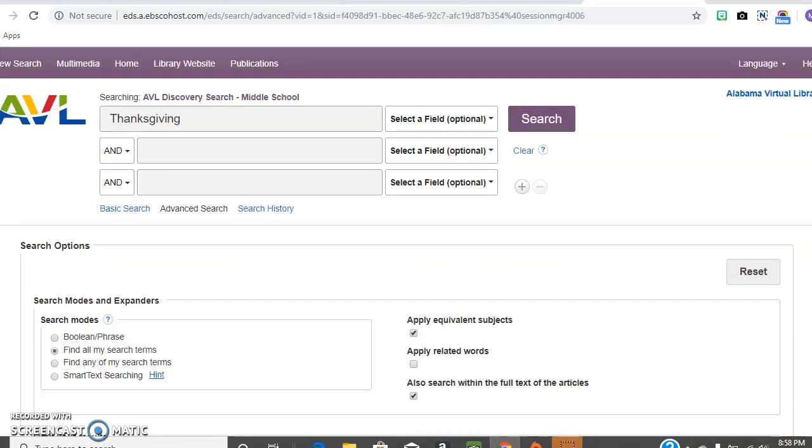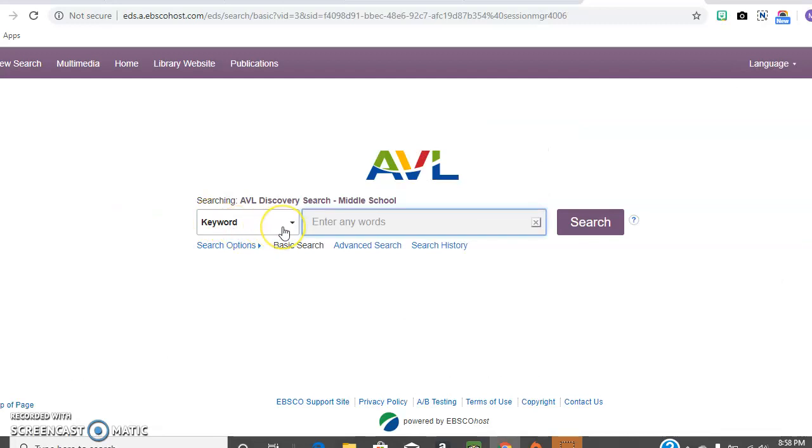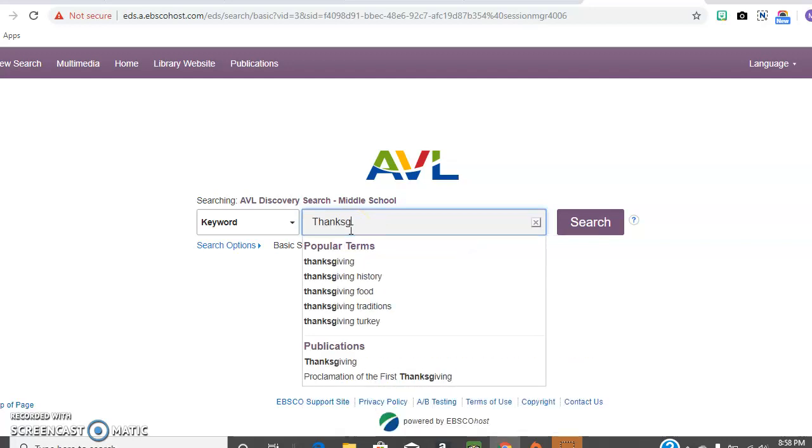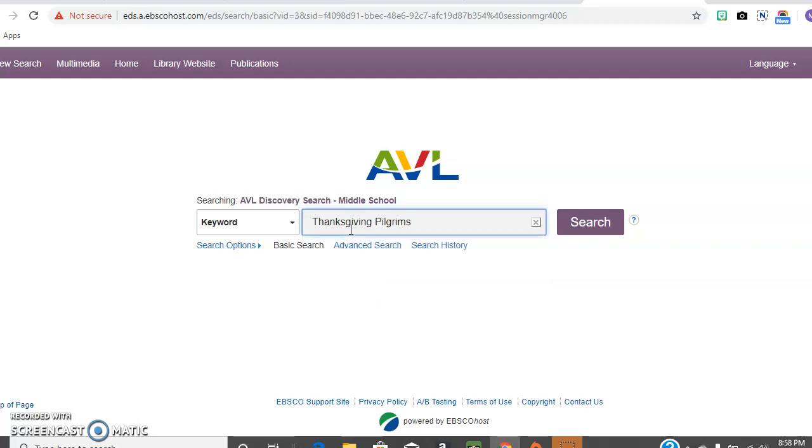date. Most of the time, though, when I'm searching for an article, I know what I want it to be about, but I don't know the specifics. So I'm going to type Thanksgiving in again. But it's also important to be as specific as you can be to find more reliable resources. So I'm going to type in pilgrims.